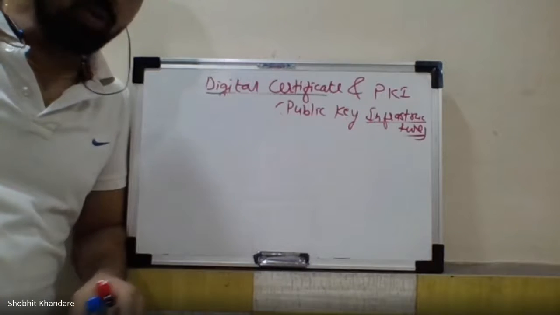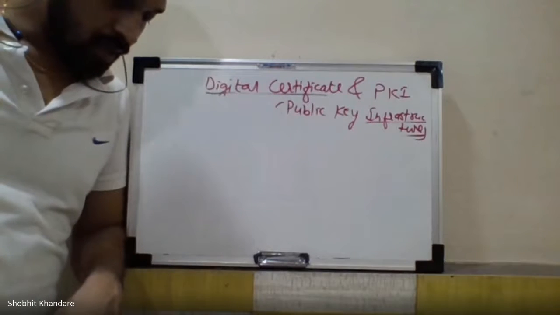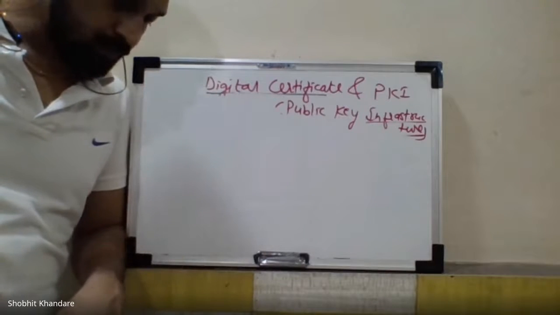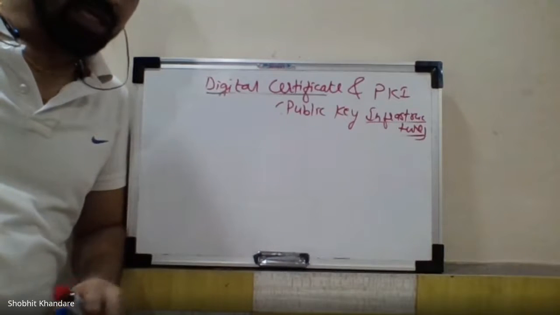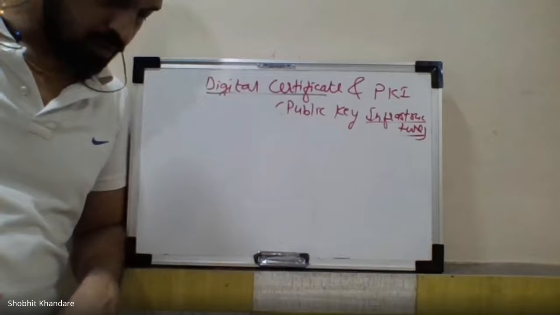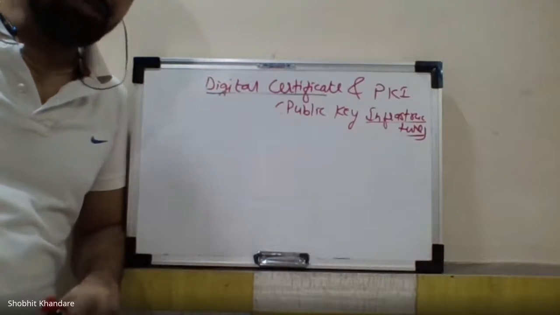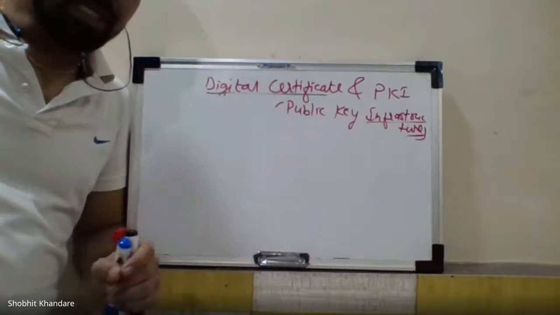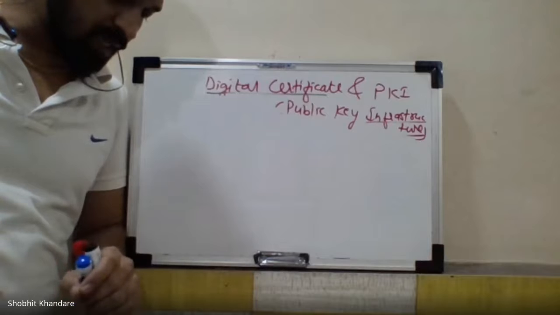Which are required to create, comma, manage, comma, store, comma, distribute and revoke, जो मैंने बताया था revoke digital certificate based on asymmetric cryptography.